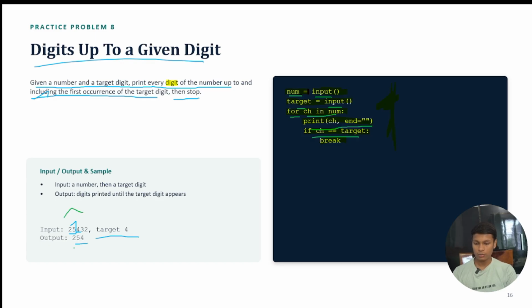So we print this number, and at 4 it reaches the target, so our loop will end here. After that, our break will be applied, which means this loop will end after reaching that target.